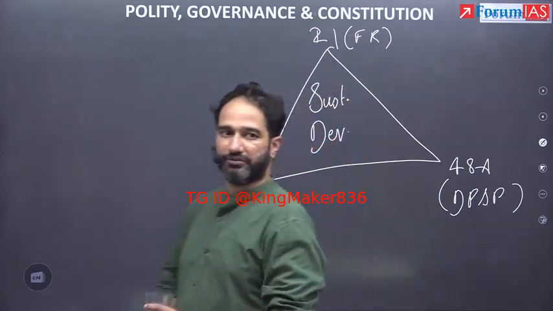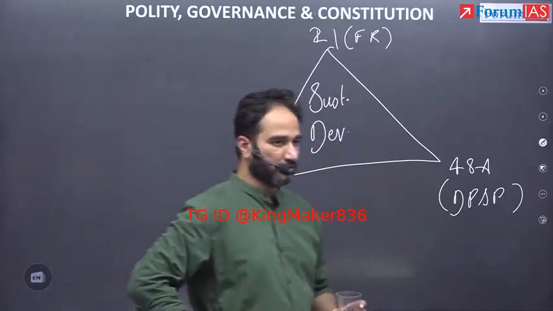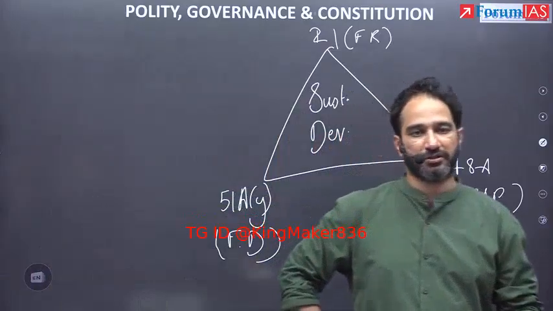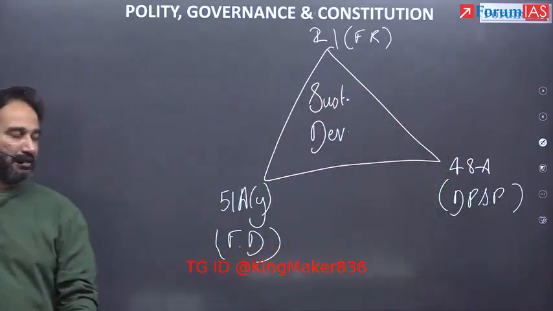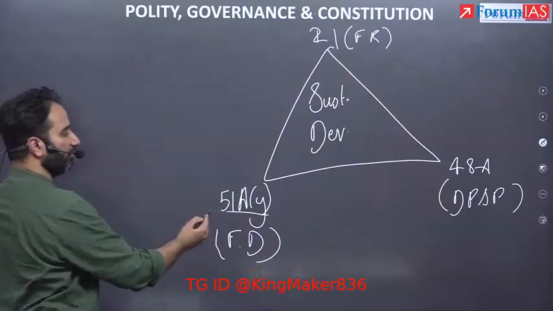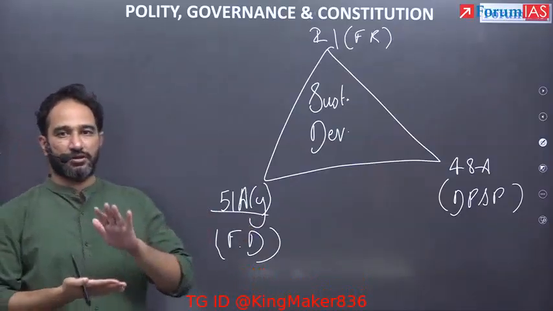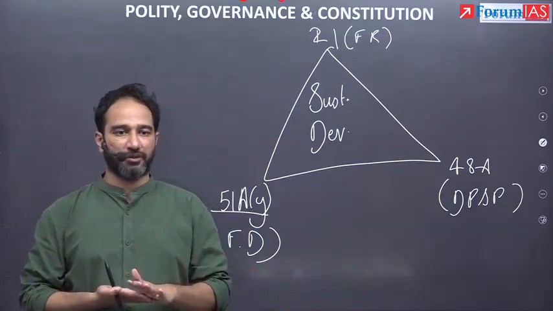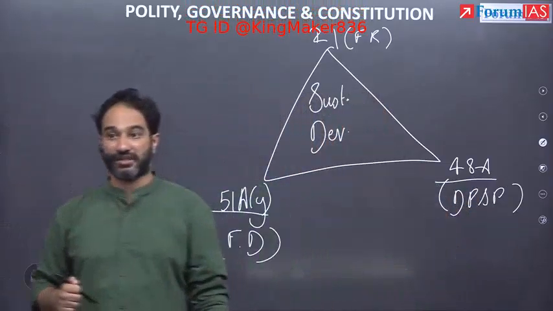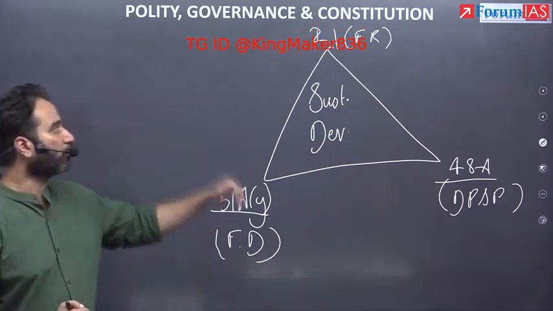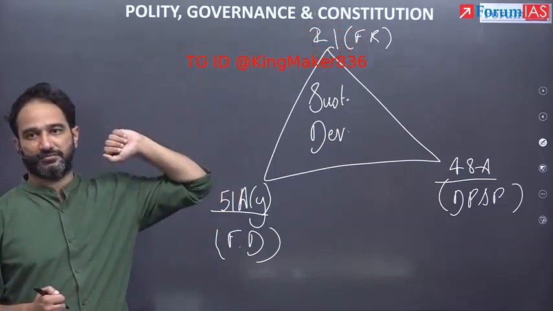I'll explain to you first, and I'll make you write the relevant case laws. What the Supreme Court has ended up saying is that if you want to implement 51A(g), which is the duty of a citizen to protect the environment, and 48A, which is the duty of the state to protect the environment, you can compromise with fundamental rights.